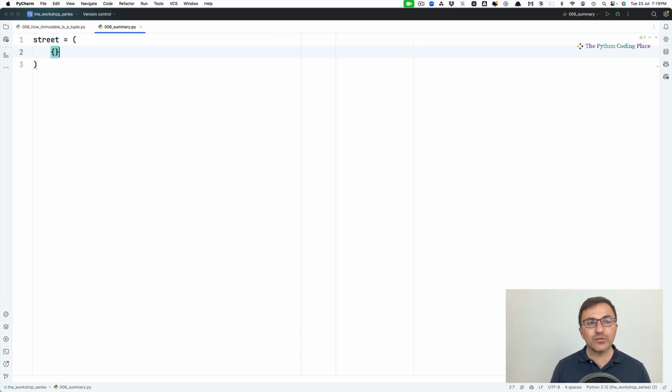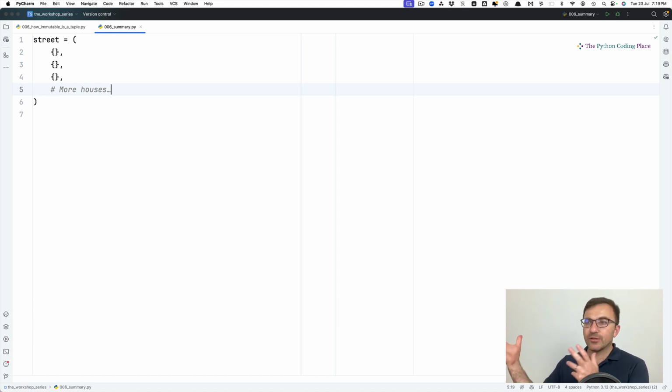And each house will be a dictionary. So let me put in 3 there. 1, 2, I'll fill these dictionaries in a second, right? 3. And then of course you could have more houses, right? But I'm going to create, not horses, more houses. I'm going to create just 3. Now, it's a tuple because the houses are fixed. And I'm using dictionaries for each house.